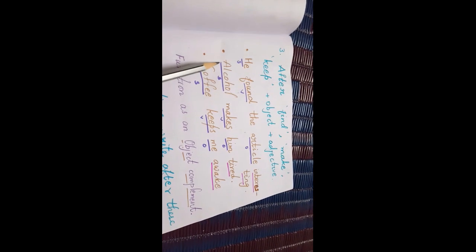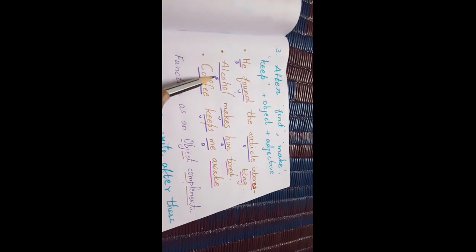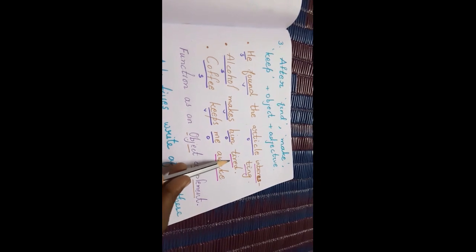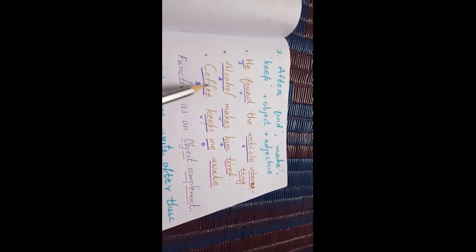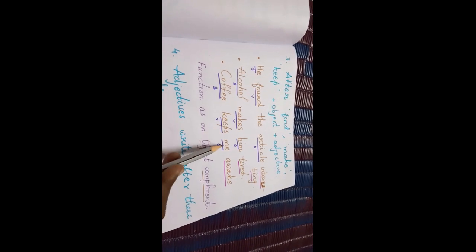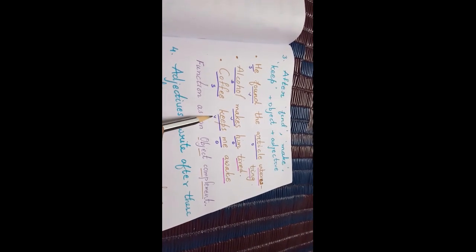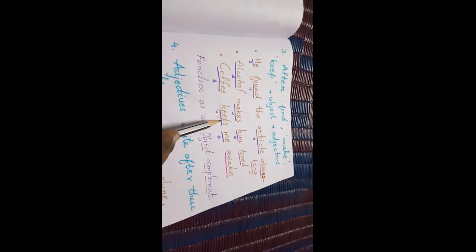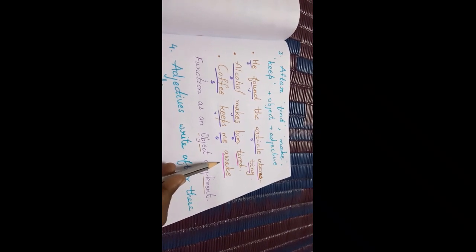See with this example: alcohol makes him tired. Alcohol is your subject, makes is your verb, him is the object. After the object there is written your adjective, tired. Coffee keeps me awake. Coffee is your subject, keeps is the verb, me is the object. After that object comes your adjective, awake.